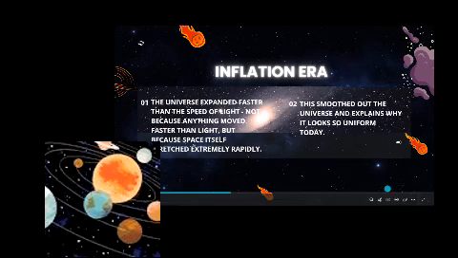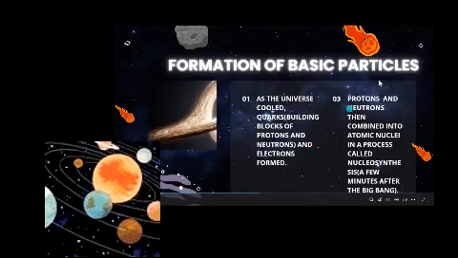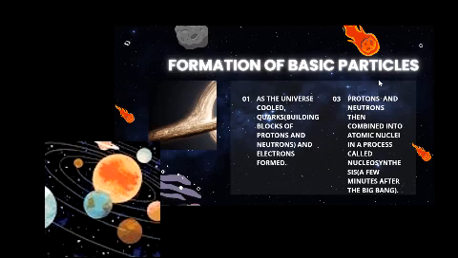Let's start where we were: inflation era, and then after that, formation of basic particles. I was talking about the dark era. Why did the dark era exist? It was because the universe was so hot at that time that no particles were created. Because of that heat, the particles didn't combine together and it all spread out.